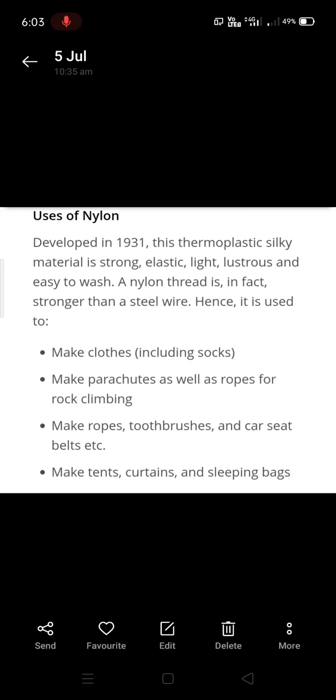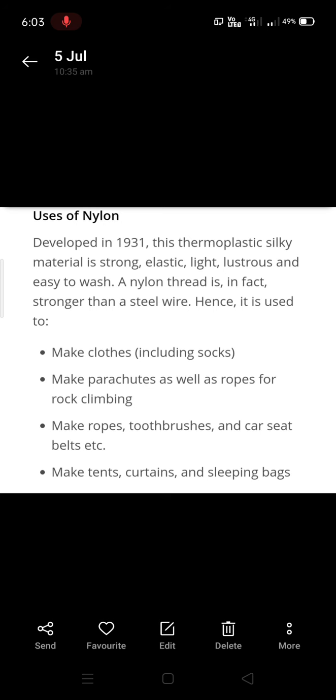Actually nylon was discovered in 1931 by scientists of two different places, that is from New York and London. So from New York they have taken the first letter N, from York they have taken the first letter Y, it became Ny. And from London the first three letters are taken and when you combine together you get the name nylon, right?